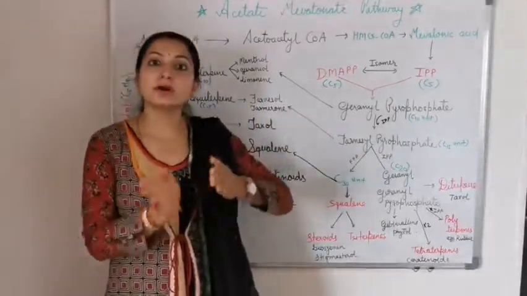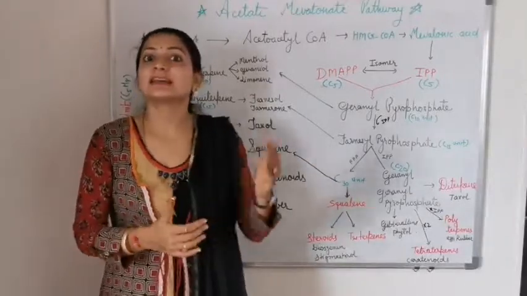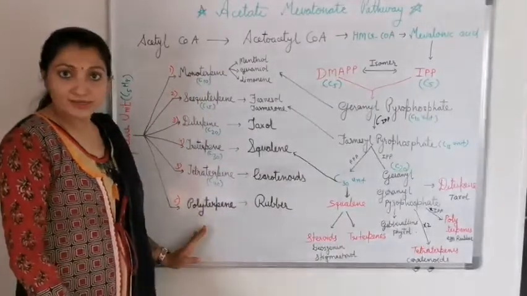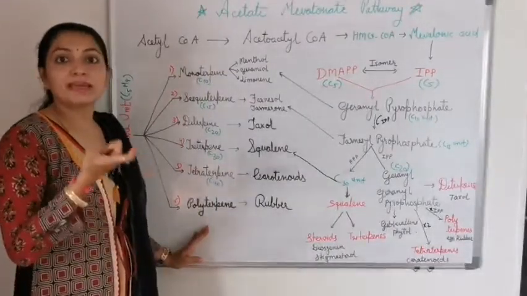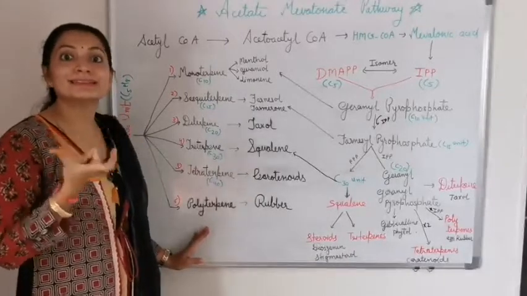Depending upon the number of isoprene units in a particular constituent, they are classified. So here is the classification of terpenoids or terpenes depending upon the number of isoprene units present in them.